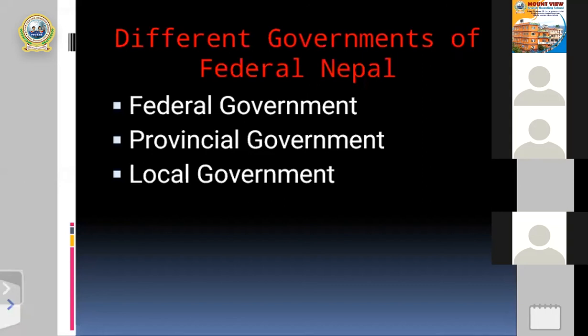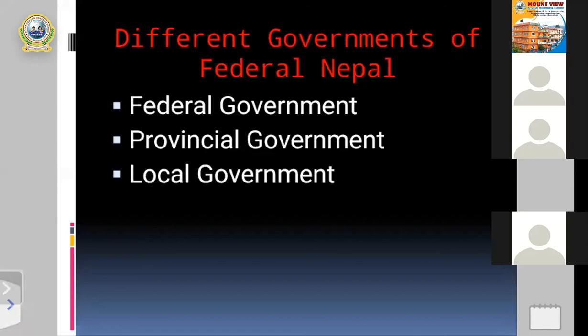So local government also uses the different means and resources to develop their own locality, and for that people use the different local means and resources. Okay. So these are the 3 different governments of federal Nepal. Once again, I'm going to repeat: the federal government first, second the provincial government, and the last one is the local government. I told you the short functions and powers of the 3 governments of federal Nepal.